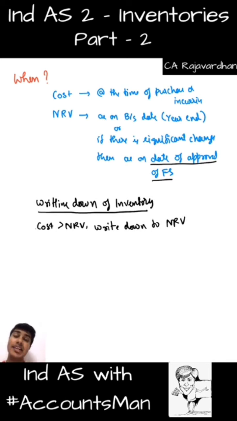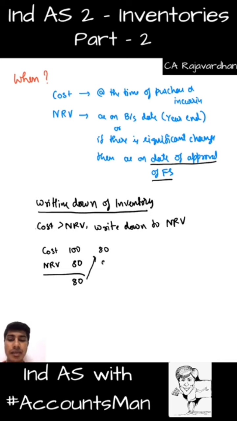So what if in the next year it reverses? Previously we didn't have this concept of reversal. You get that? Example, assume cost was 100, NRV was 80. Then we took it as 80. Assume that there are no purchases in the next year, and in the next year the NRV becomes 90. Then what do we do? Should I take 80? No, this NRV has changed from 80 to 90. Economic circumstances have changed, increasing the value of the inventory. Then I will actually take my inventory back at 90.